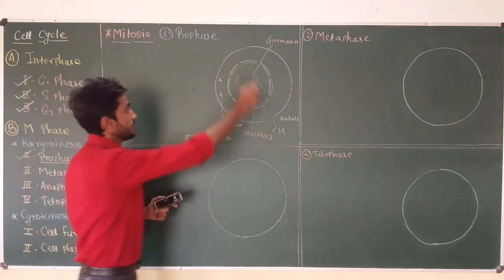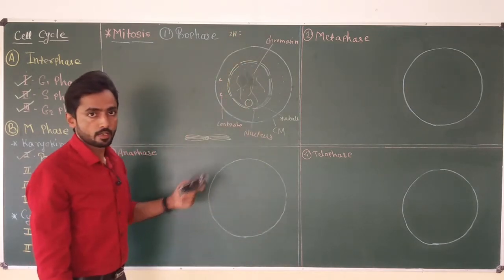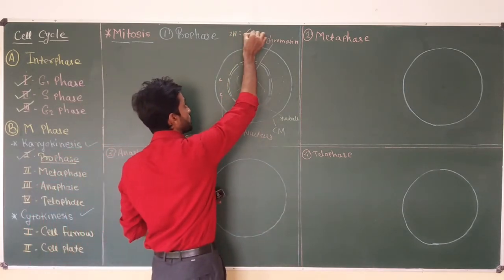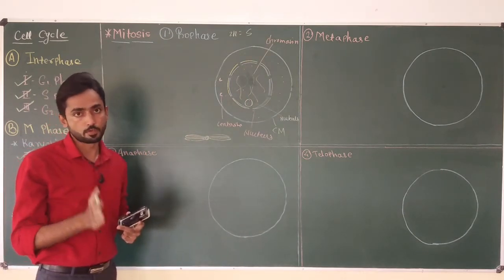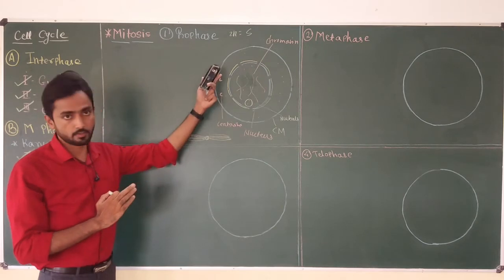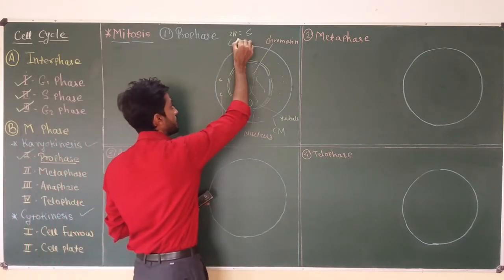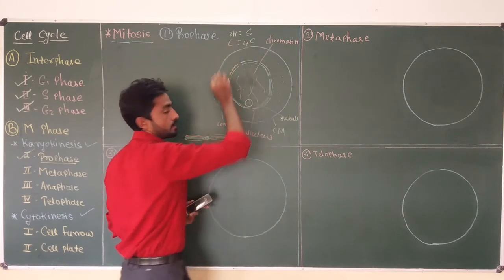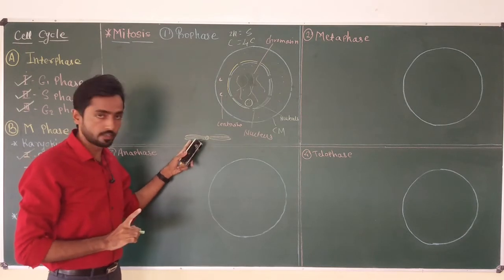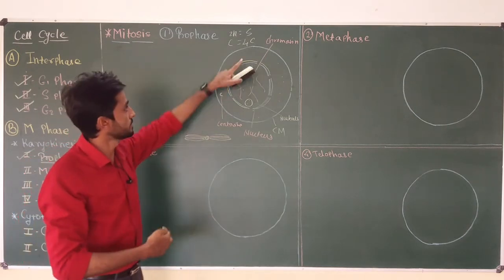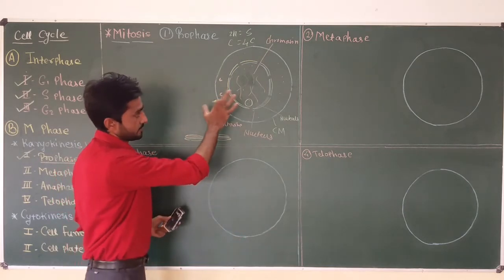So in this cell, if it is a diploid cell, the chromosome number will be 5. For example, if it is human, then the chromosome number will be 46. In this case, I consider 5. But the DNA content or the C value of this cell is 4C. A normal cell has 2C, but as I told earlier, the DNA is double, so this cell has a 4C DNA value. Okay, this is the cell.